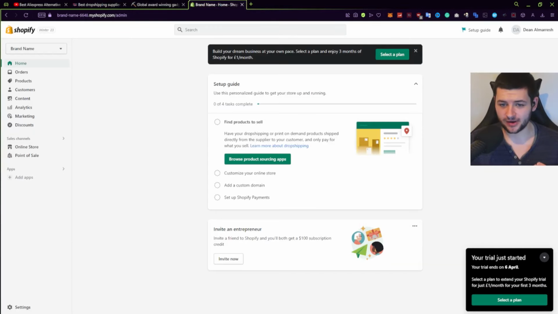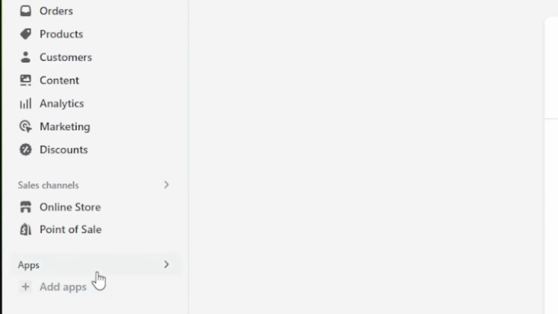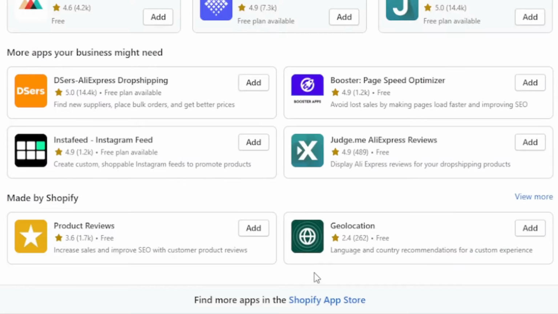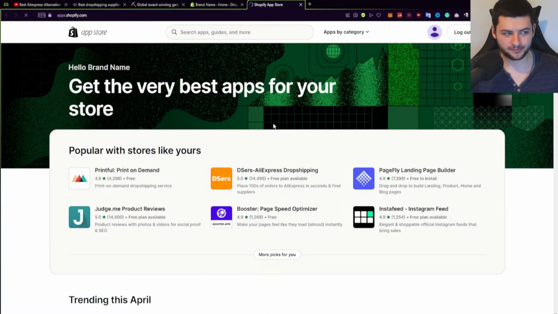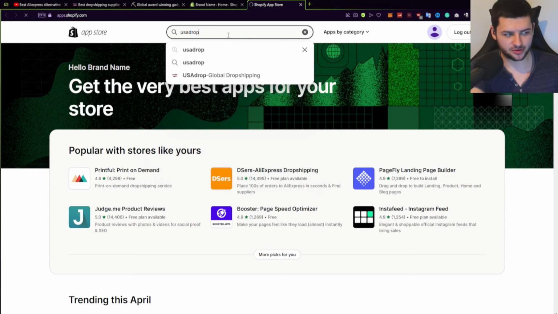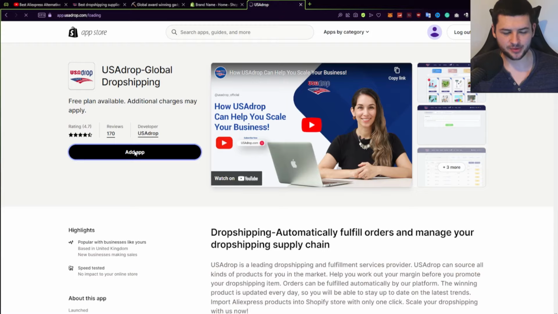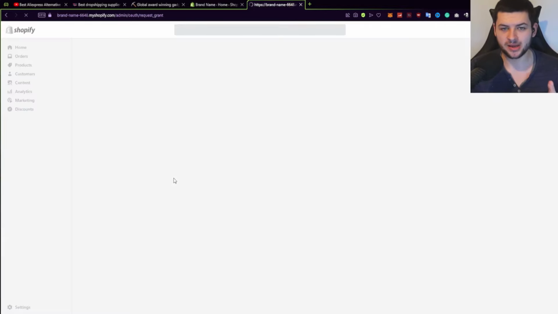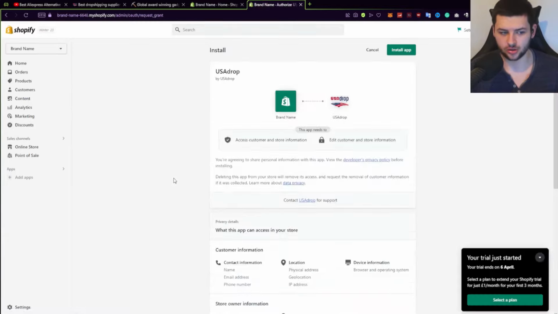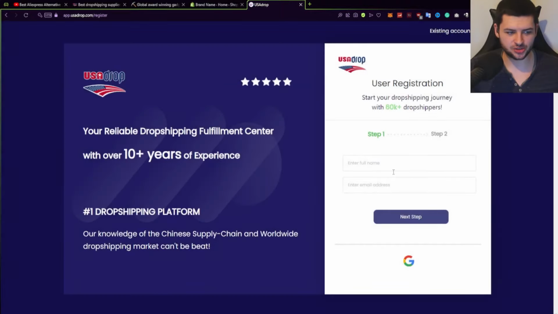Now, back on the Shopify page, on your Shopify dashboard, you want to go down to add apps in the bottom left. You want to click on Shopify App Store at the bottom, and then we're going to search for the USAdrop app in the top search bar. Then USAdrop will come up. What you want to do is click add app. This will allow us to install USAdrop and link it to our Shopify web store. Press install app and it will connect to USAdrop.